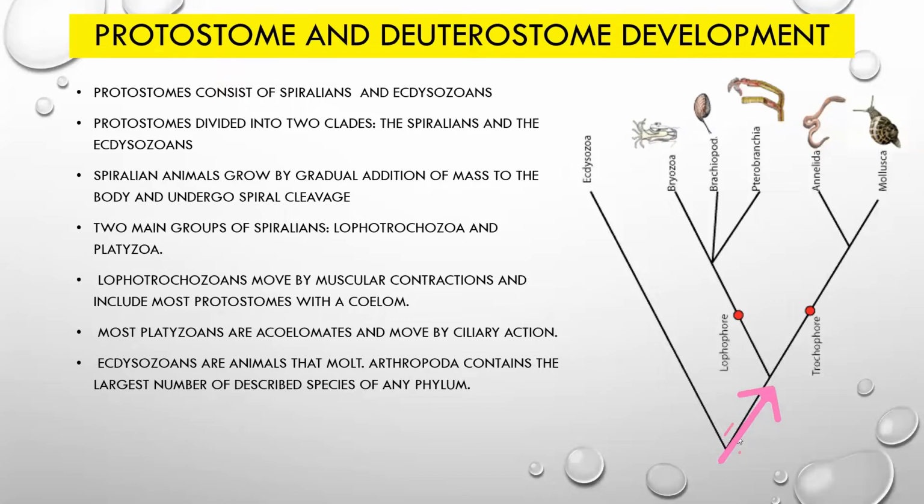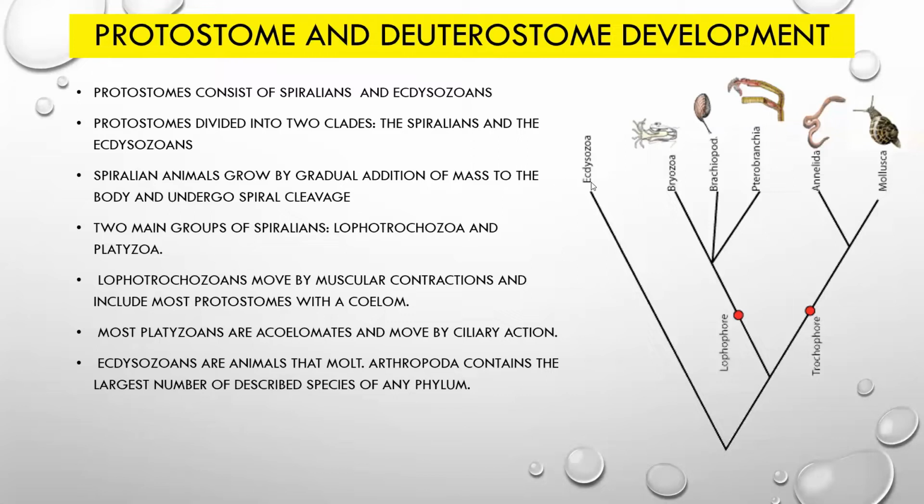Trochophore larvae are present in Mollusca and Annelida, and lophophore larvae are present in Bryozoa, Brachiopoda, and Pterobranchia. These are the smallest phyla among invertebrates, and these animals are collectively known as spiralians.